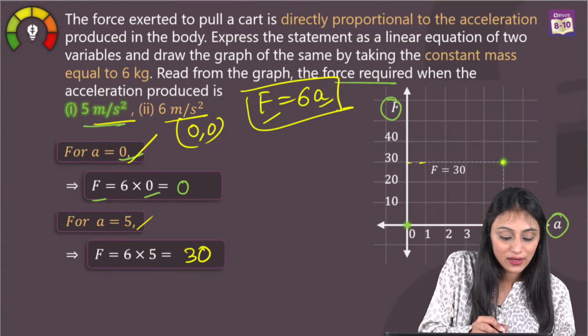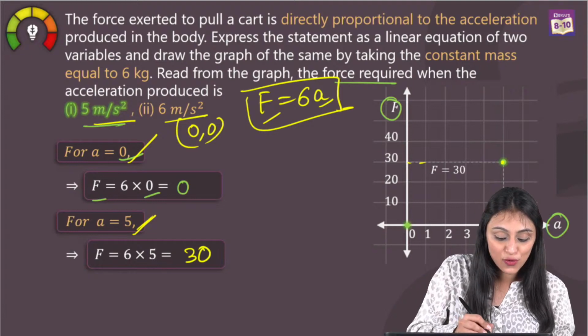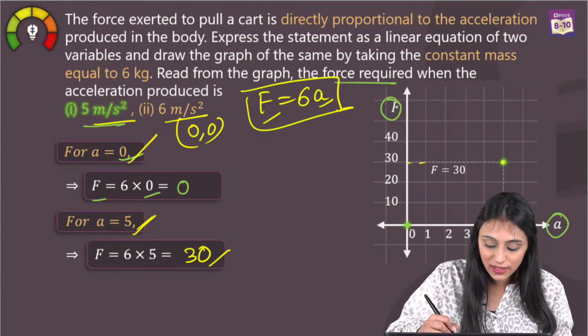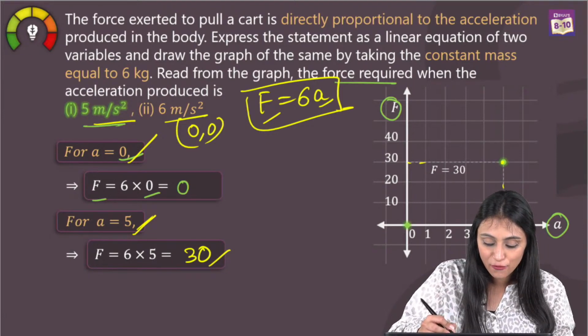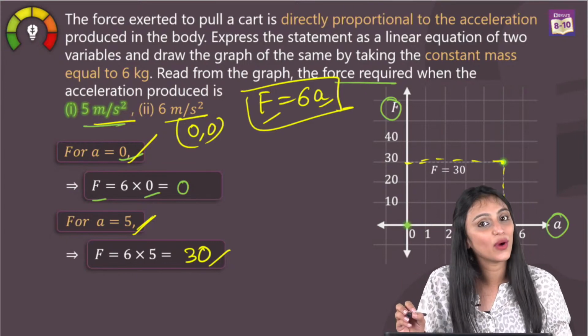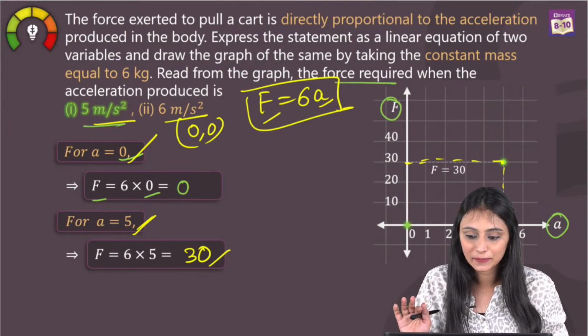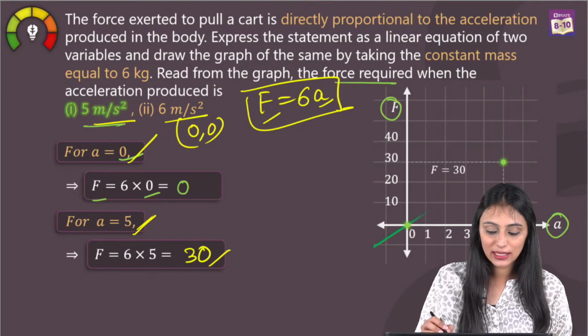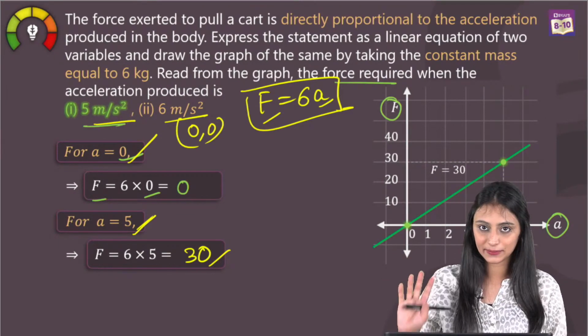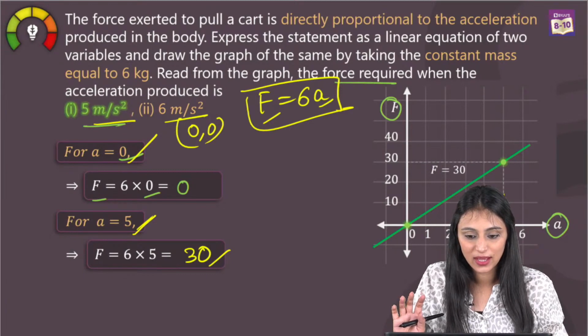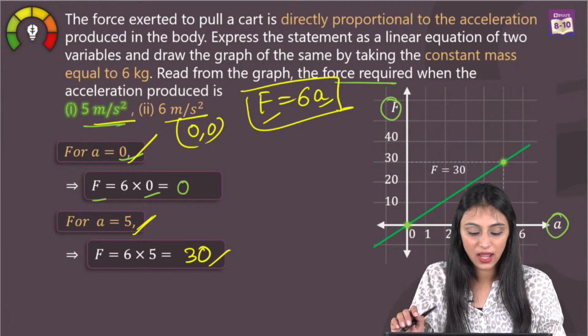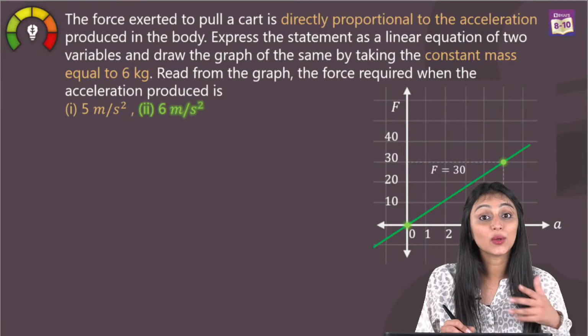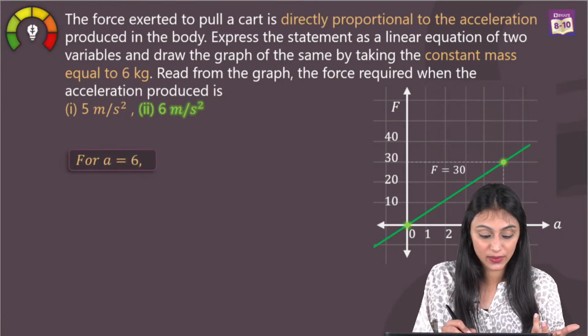And if acceleration is 5, force would be 30. If acceleration is 5, which is on the x-axis, force would be 30, which is on the y-axis, the point would be here, correct? Okay, now next, we just have to draw a line passing through these points. All right, now we are talking about the acceleration when it is 6 meter per second square.